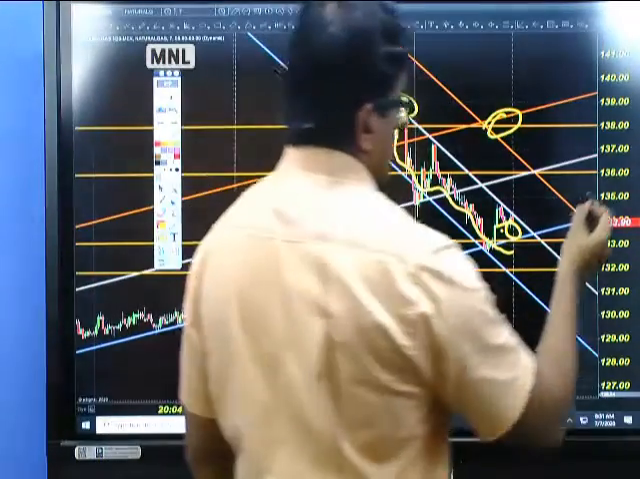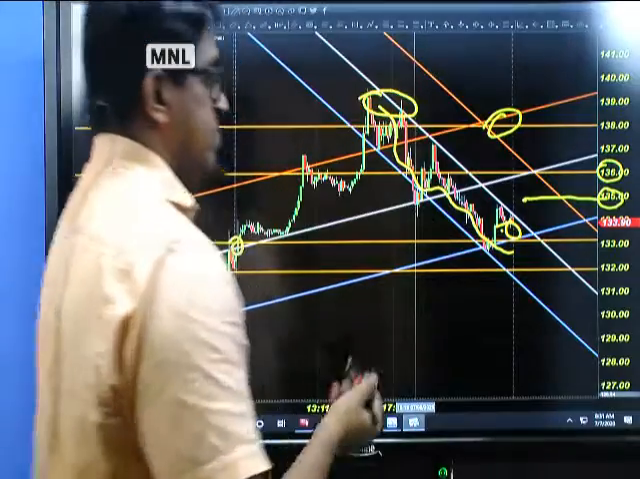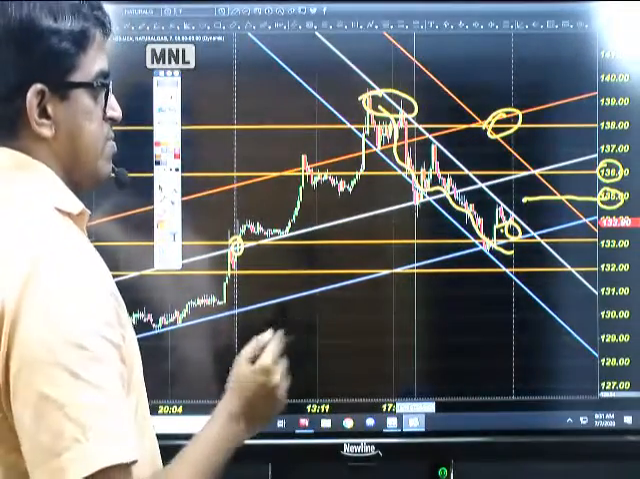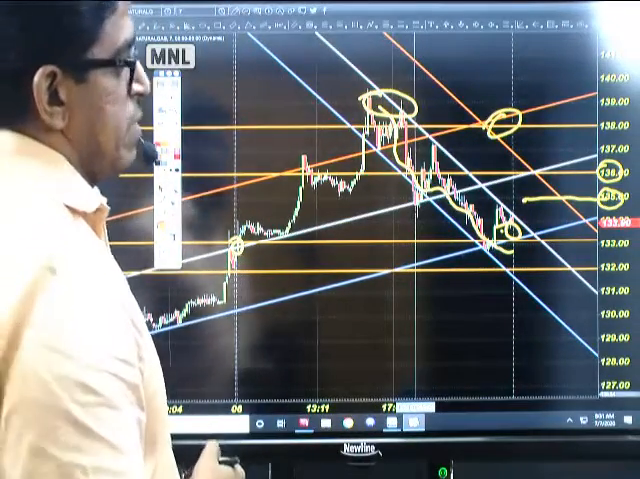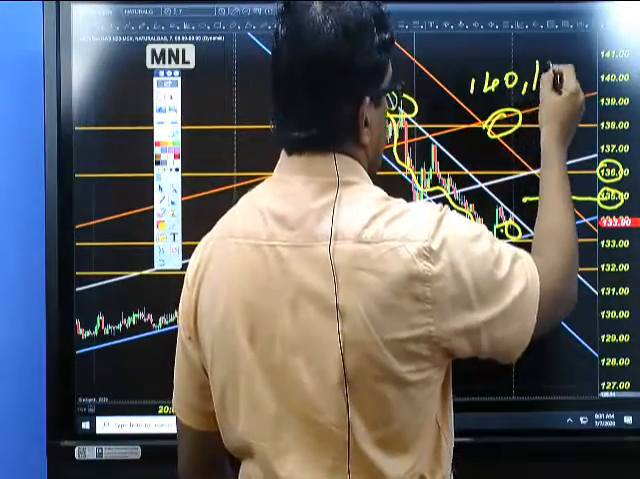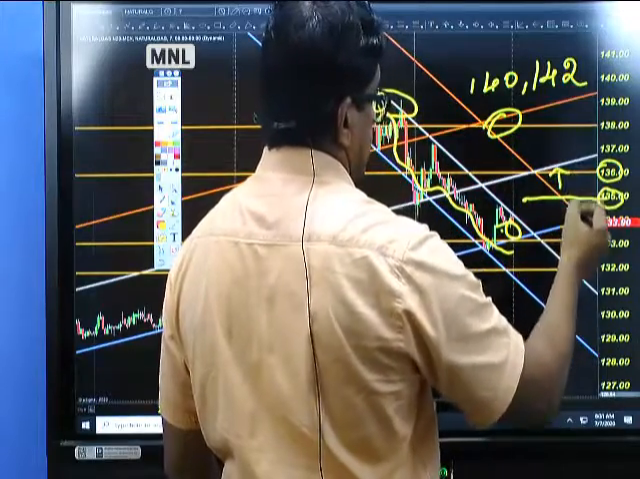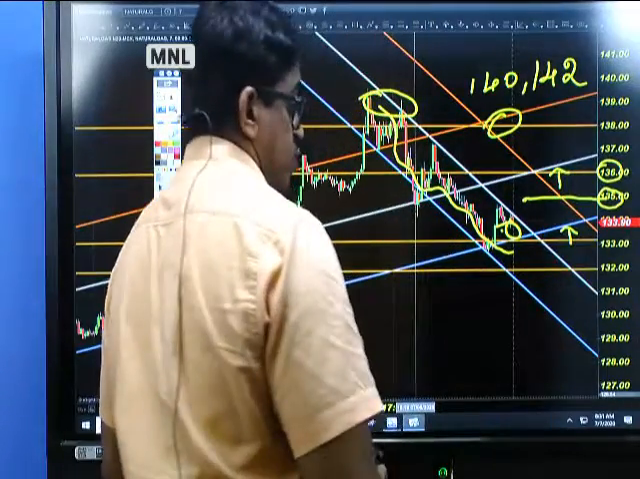So buy till 136 by placing stop at 135, expecting the price to move up. That is a very simple way you can go for buying in the natural gas market. The targets are 140, 142. These are the various targets, or else wait for the price to hit the various support and resistance lines.